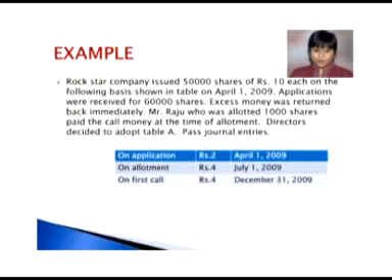Excess money was returned immediately. Applications were received for 60,000 shares. Mr. Raju, who was allotted 1,000 shares, paid the call money at the time of the allotment. The directors decided to adopt Table A. You need to pass the necessary journal entries.